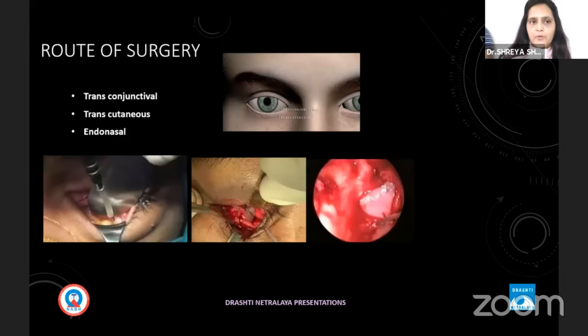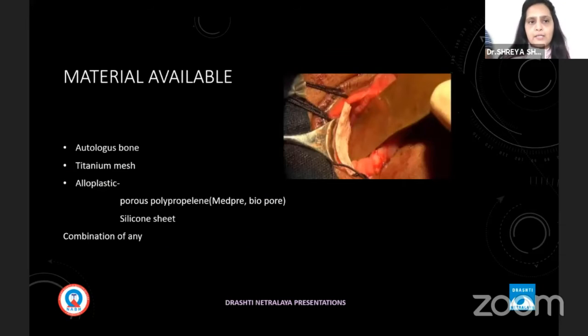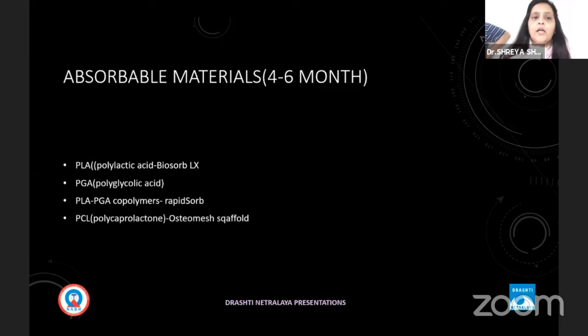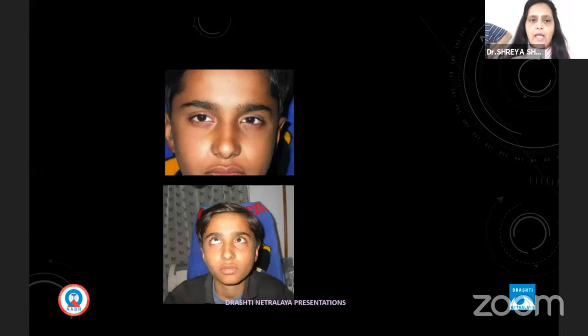The aim of surgery is to give complete closure of the bony defect and give binocular single vision without diplopia. Routes of surgery are transconjunctival, transcutaneous, and endonasal. Materials for implants available are autologous bone, titanium mesh, alloplastic like porous polypropylene, silicone sheet, and combinations. Nowadays, newer absorbable materials are used: PLA, PGA, PLA plus PGA, and PCL.